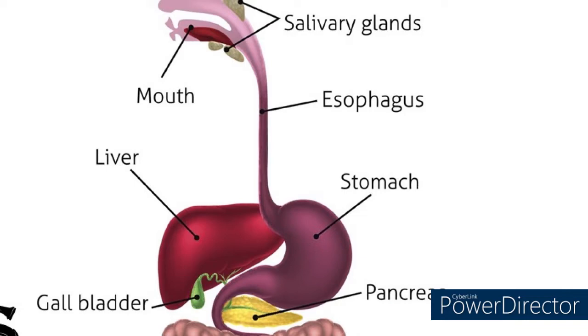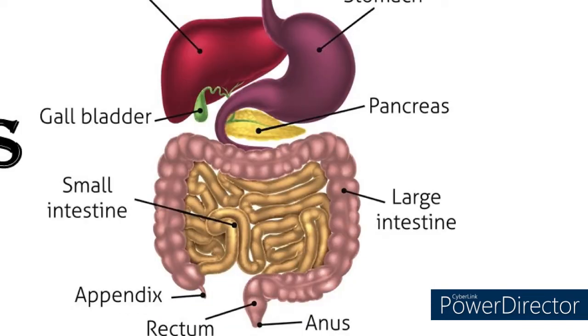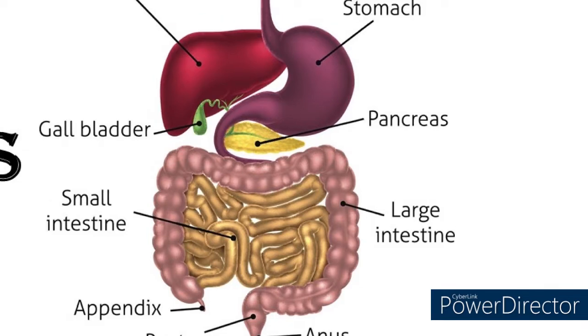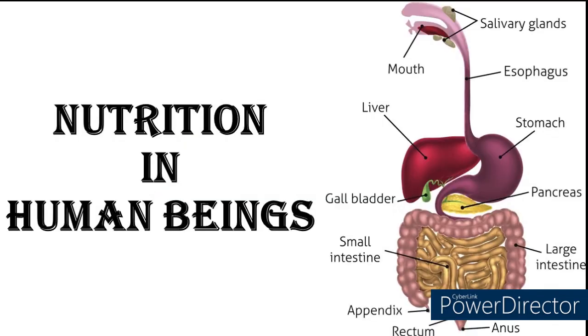Then stomach, small intestine which comprises duodenum, jejunum and ileum. Then large intestine, which is also known as colon, and finally rectum and anus. So these are the pathways through which food moves. Again I repeat: mouth, pharynx, esophagus, stomach, small intestine, large intestine, rectum and anus.